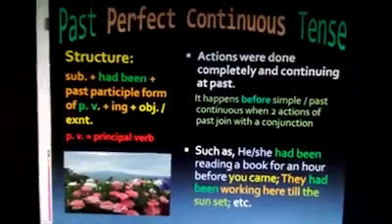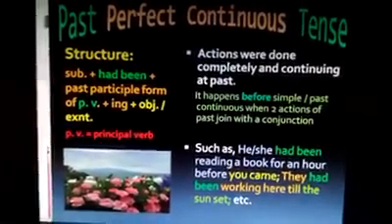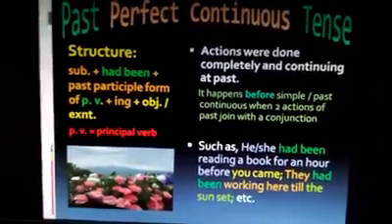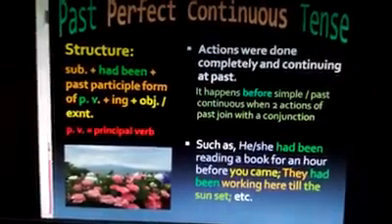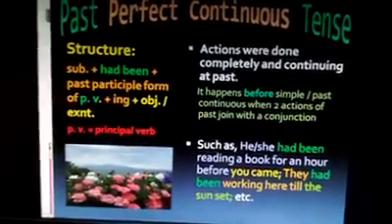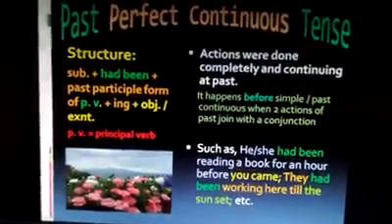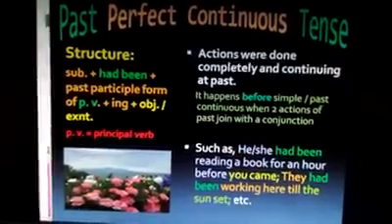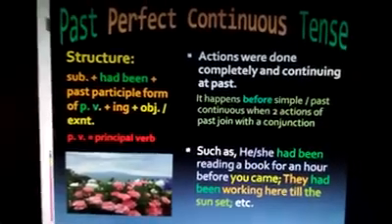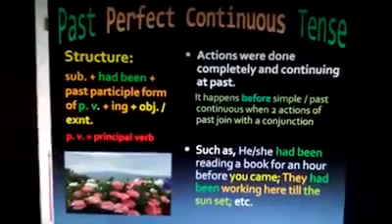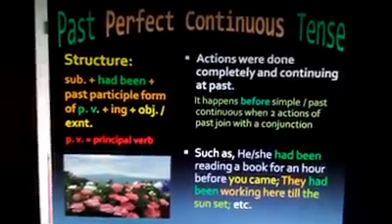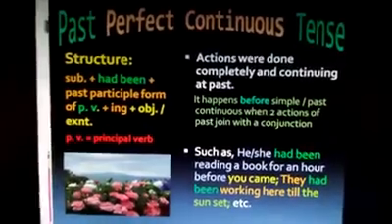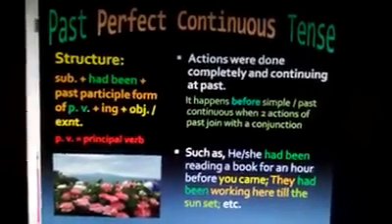Here is the example. He or she had been reading a book for an hour before you came. Before is a conjunction. Before this conjunction it is past perfect continuous tense, and after this conjunction it is simple past. There are also more examples. You should follow, memorizing the structure to write your own examples.